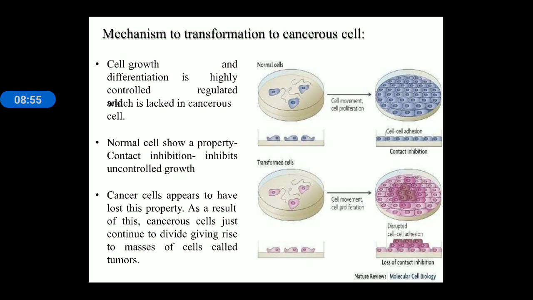This is the mechanism by which a normal cell is converted into a cancerous cell. Normal cells show a specific pattern of cell cycle and cell division. Normal cells divide in a specific pattern, and they also check the growth of surrounding, neighboring cells. This property is known as contact inhibition. But in cancerous cells, no contact inhibition is followed. So in cancerous cells, the cells rapidly divide and form a mass of unorganized cells known as a tumor.